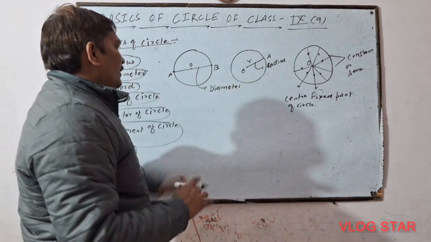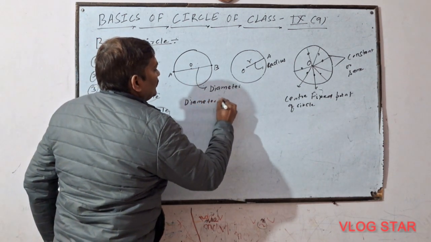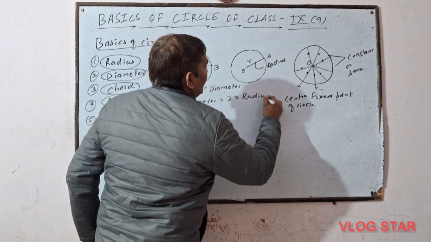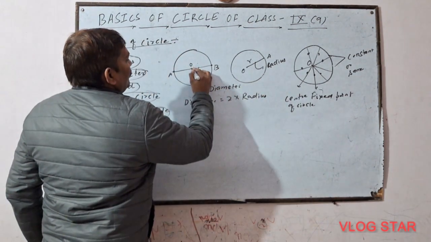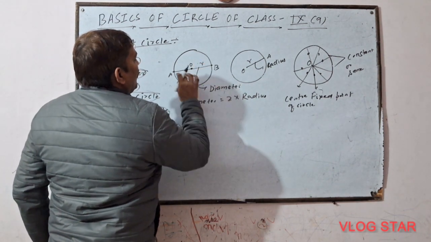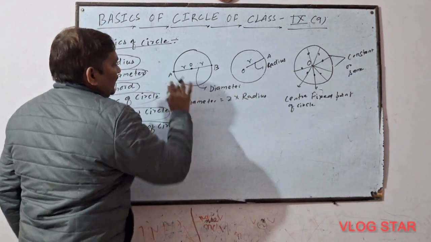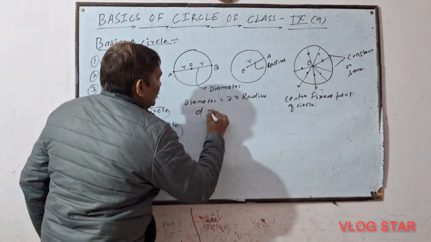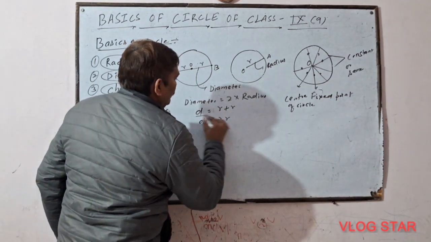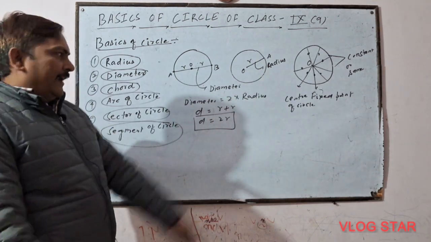Now we know that diameter is double of radius, 2 times of radius. Now just see, OB is the radius of circle, we will take radius as R, and diameter is taken by small d, so d equals R plus R, that is d equals 2R. Thus diameter is double of radius.